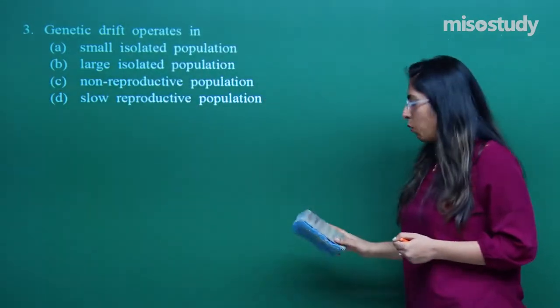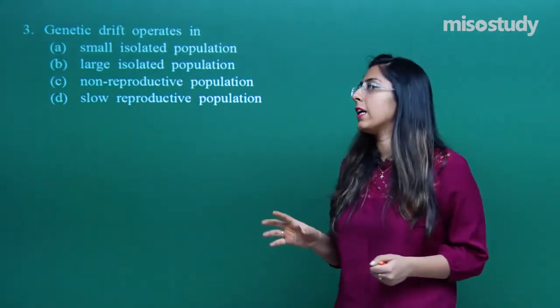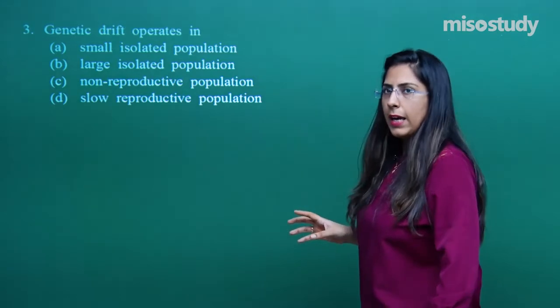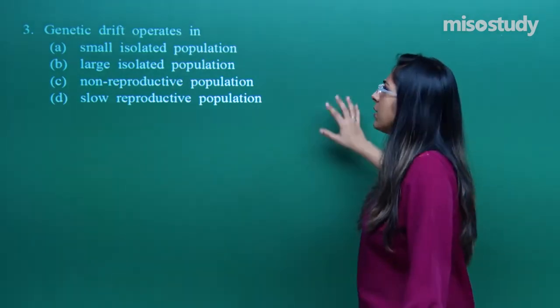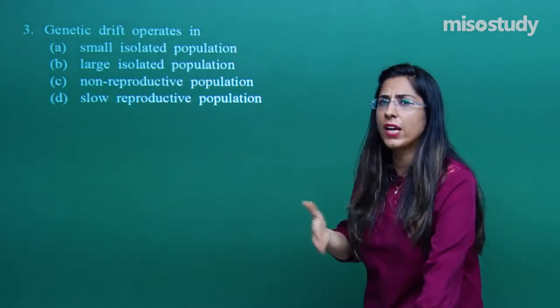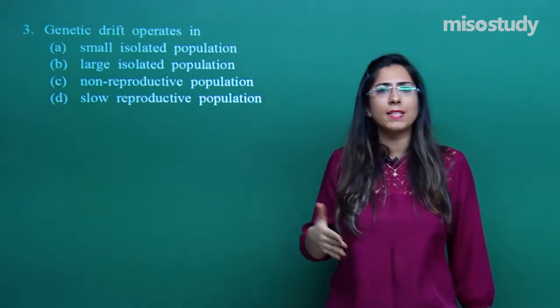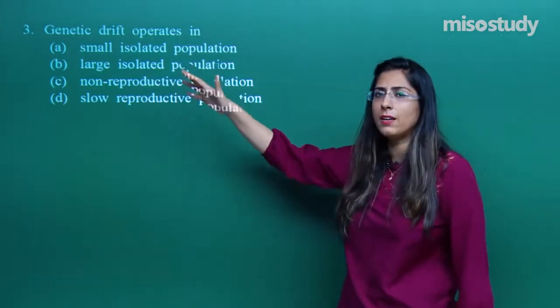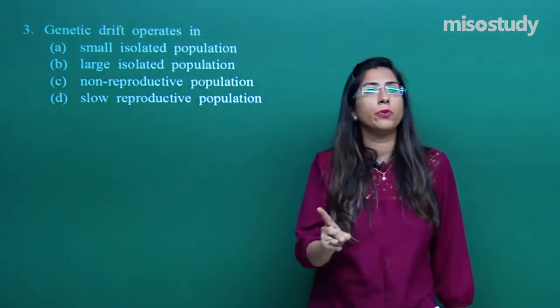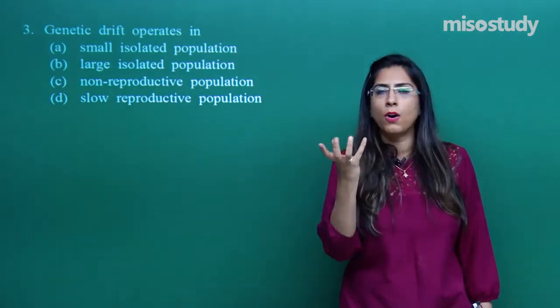Now, what do you mean by genetic drift? Genetic drift operates in which population? In the first question, we discussed genetic drift. Genetic drift is a sudden change in the gene frequency of a population. And one thing you have to remember, I am again and again telling you, genetic drift only works in a small population.